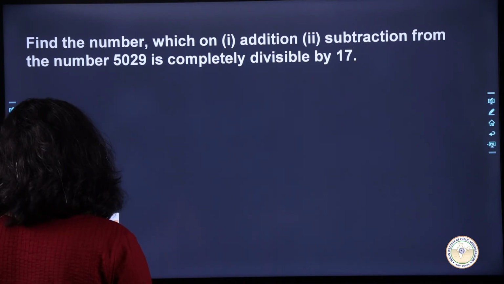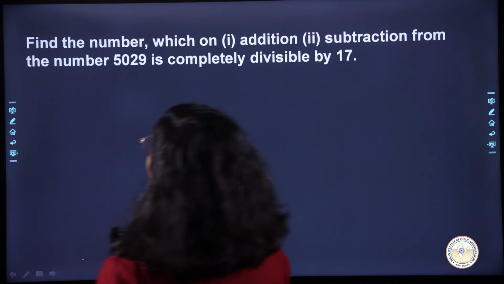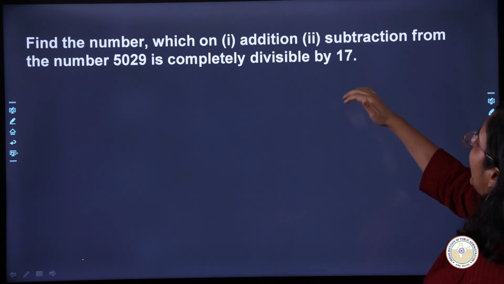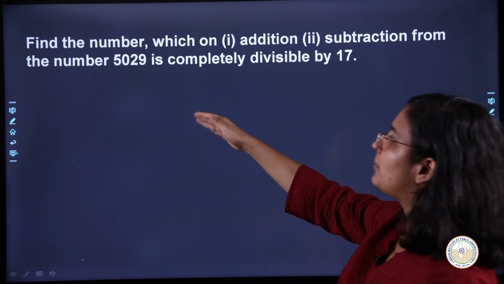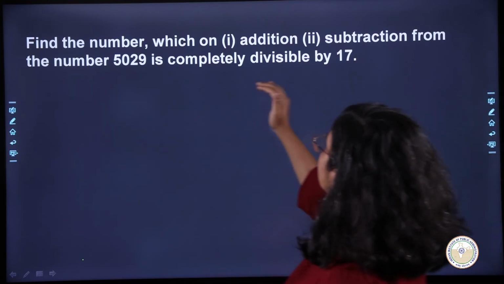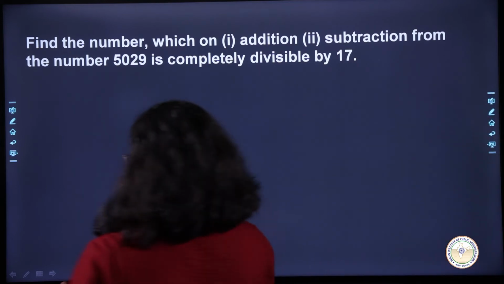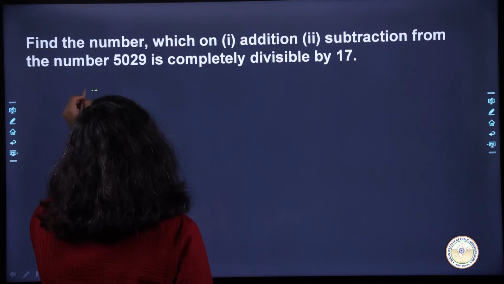Find the number which on addition and subtraction from the number 5029 is completely divisible by 17, okay? So first of all, we are given a number, and what is that number?